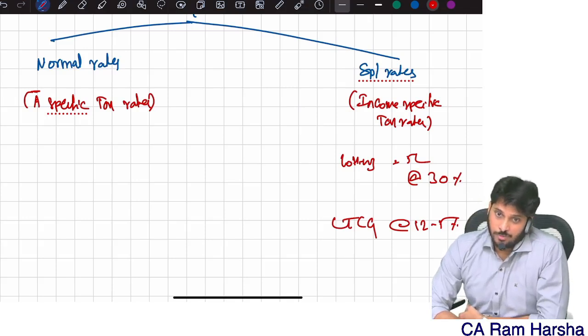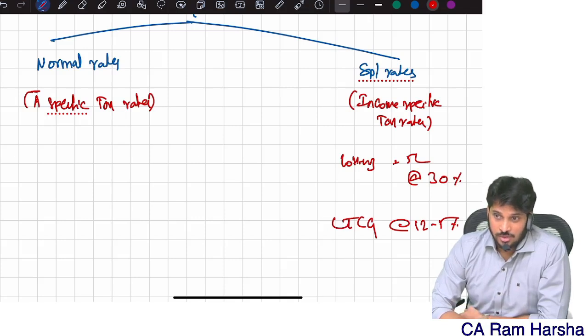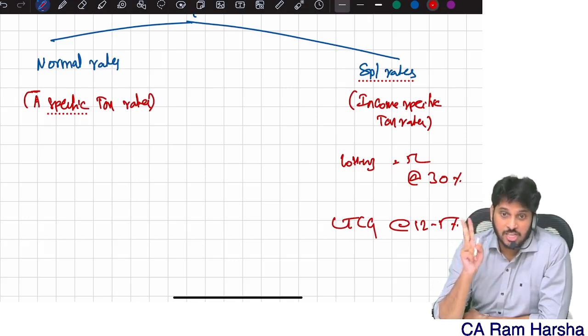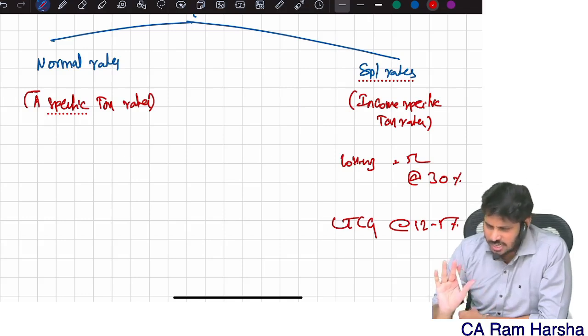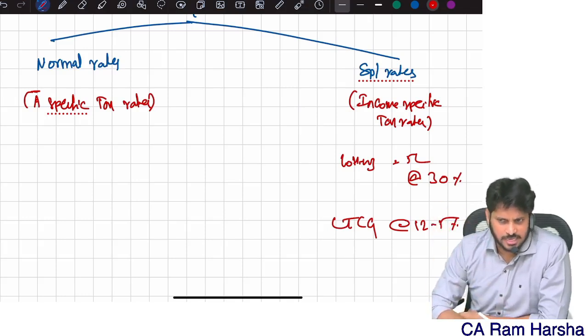I know some of you might think, before amendment, sir, in the January 25 attempt it is 20%. No, for long-term capital gain there are amendments right now. Capital gains is one chapter where major amendments happened. TDS and TCS is another chapter where major amendments happened. Right now, what is the long-term capital gain tax rate? 12.5%. Just that alone you remember, we will discuss in depth in capital gains tax.